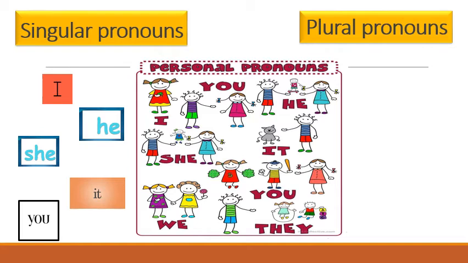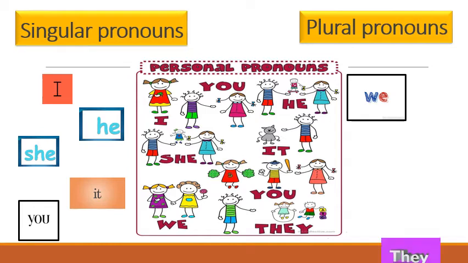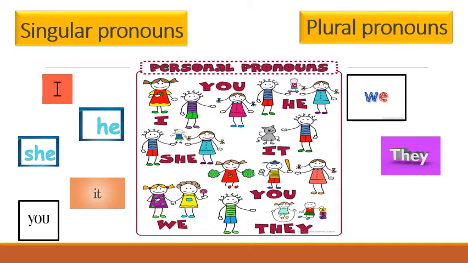Now let's see the plural pronouns. We, a group of people, okay, a group of people talking about themselves. That time we all are going to picnic. So we. So there are more than one people. So we. They, when a group of people, when you are talking about them, okay, they are going for a picnic, right? So there are more than one people, so I am using they.